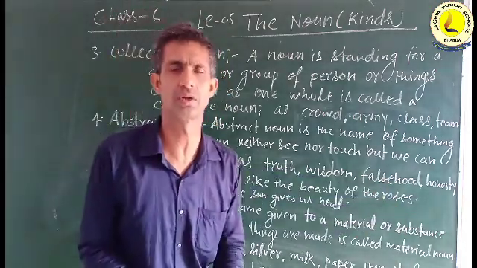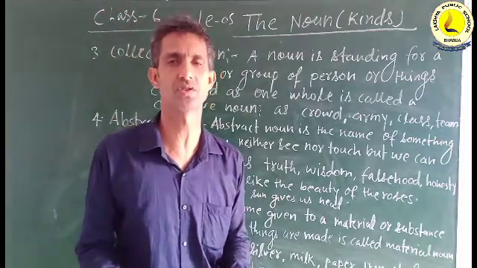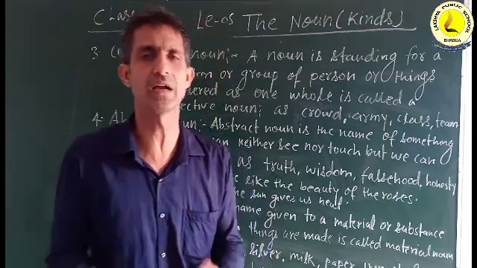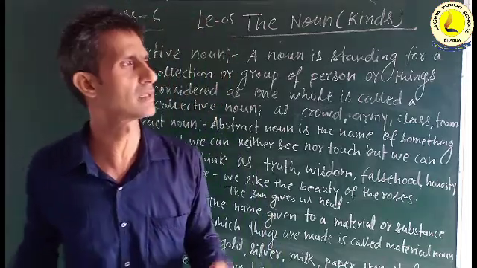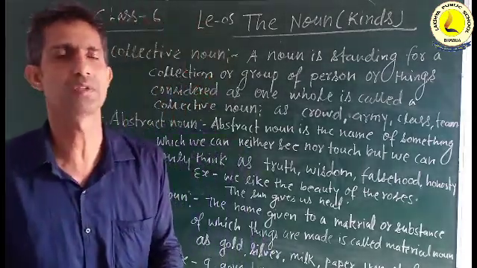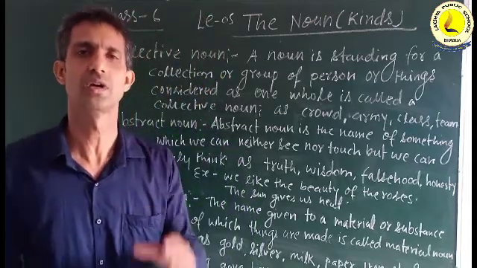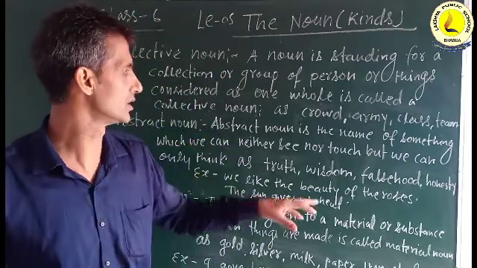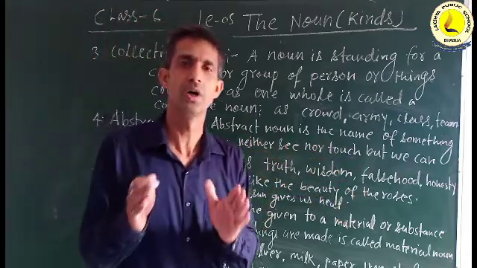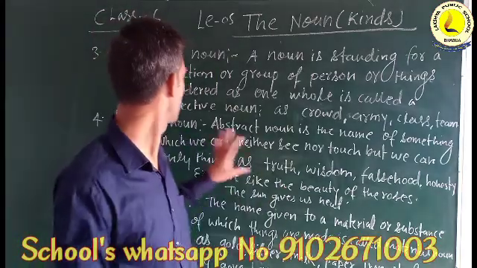Honesty, you know, honesty is the best policy. Honesty is the particular quality of a person which is adopted in his life. So honesty can neither be seen nor touched. It is only felt. If we see an honest man, we only think about it, we cannot see or touch it. So all things which cannot be seen or touched are called abstract nouns.